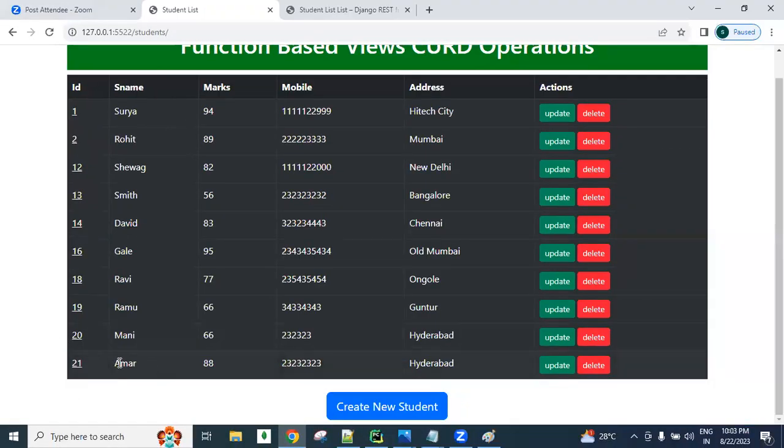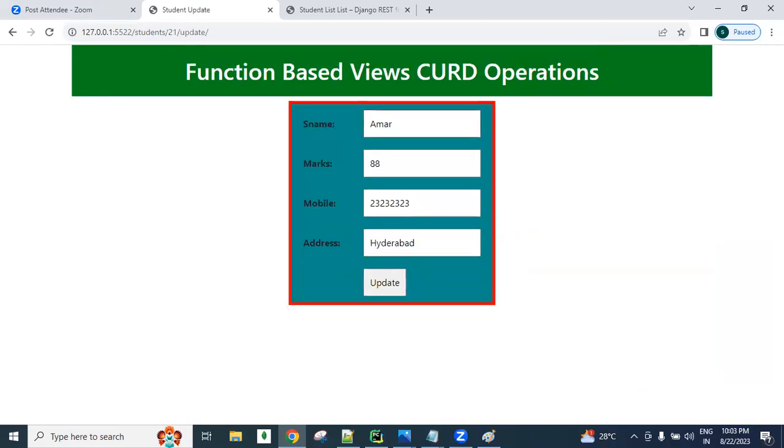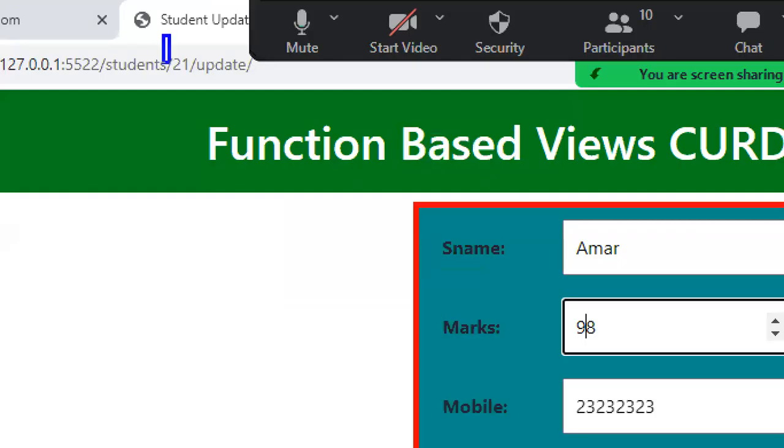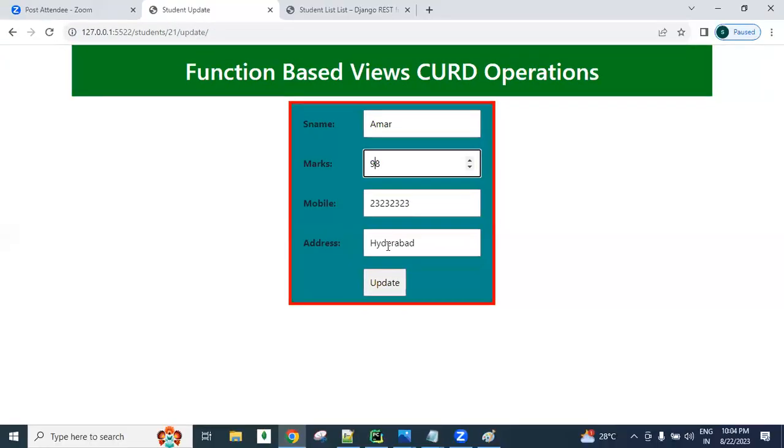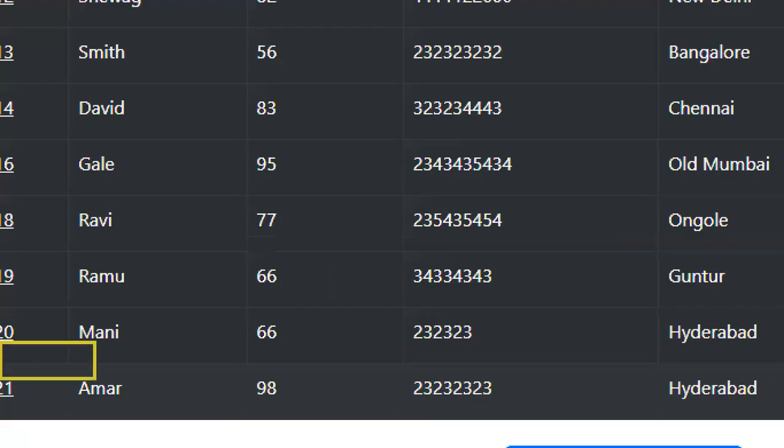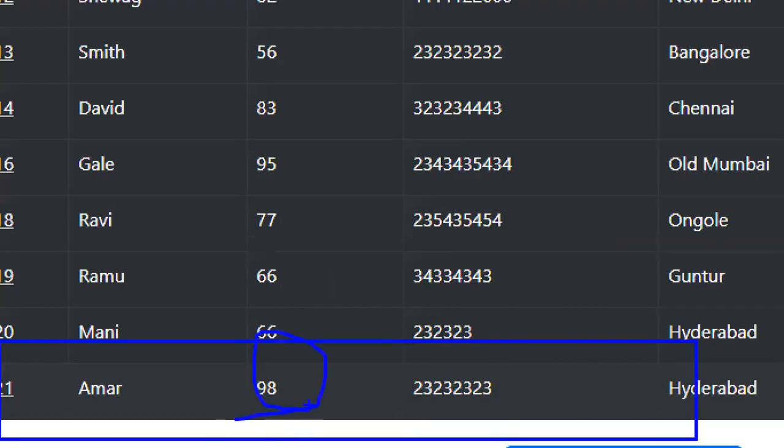For every action, again I display the data in table format. If I want to update, I can click this update button, with the existing data loading. Okay, I want to update the marks. He didn't get 88, he got 98. Okay, the topper. Now click the update button. In this record, the student ID is 21. For this ID 21, the marks information is updated and shown again in tabular format.